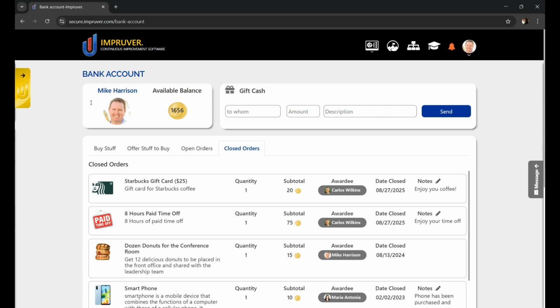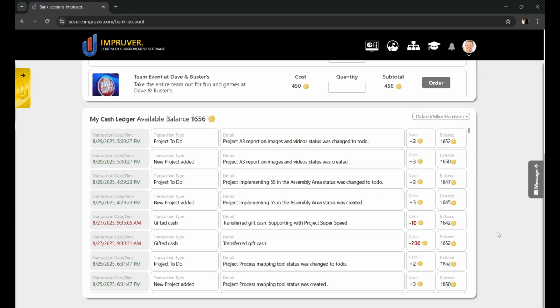For more information on this entire bank account and everything here, check out our How to Gamify Continuous Improvement using the Impruver bank account. The last thing I'll show you is the Manage Cash Ledger for your direct reports. As you can see, the default view here is to see your own ledger. But if you click this drop down arrow, you have a list of your direct reports. Let's check out Bill Fitch, for example.